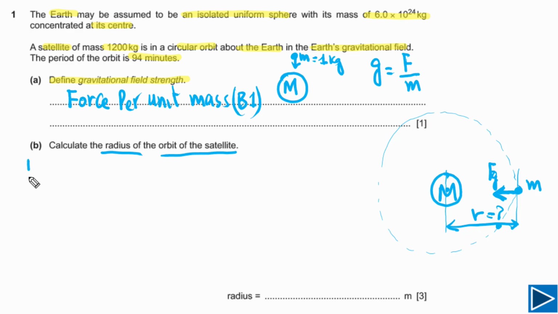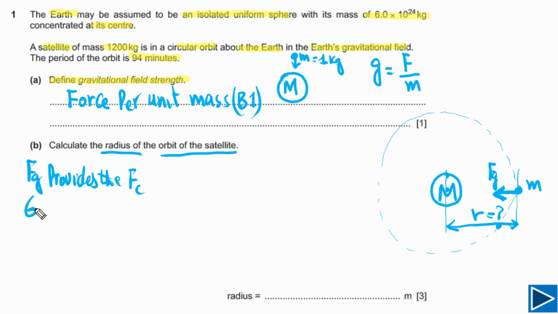So we can simply write that the gravitational force provides the centripetal force. But you cannot say gravitational force is equal to centripetal force. Centripetal force is just a fancy name for resultant force, and it is not a force by itself. In this case, gravitational force is providing the centripetal force.